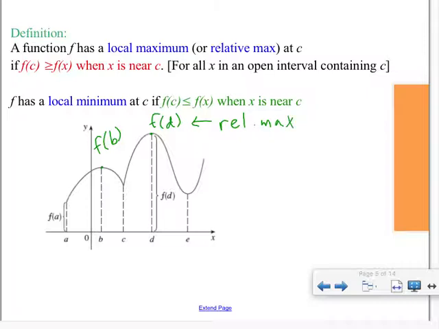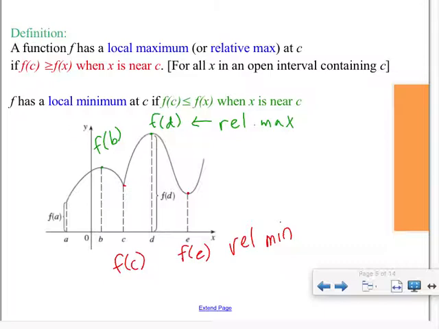So all mountain peaks are considered relative maximums. All valleys, so here and here, f of C and f of E, would be considered relative minimums.